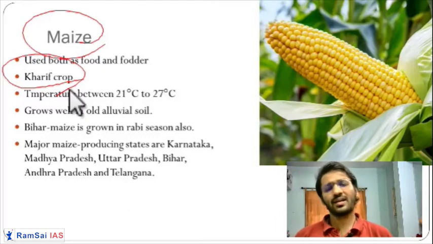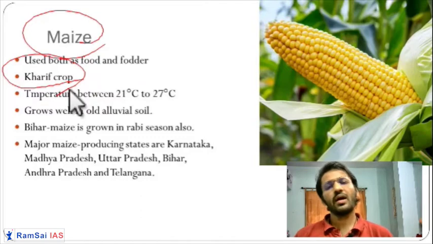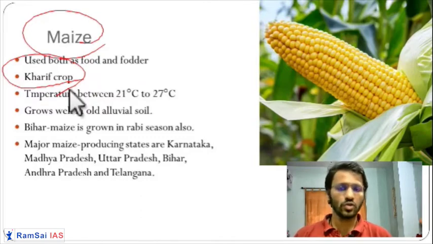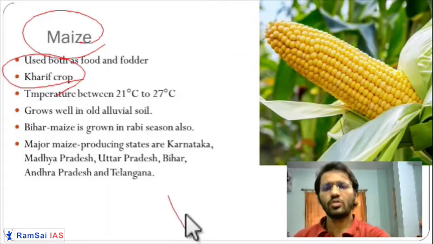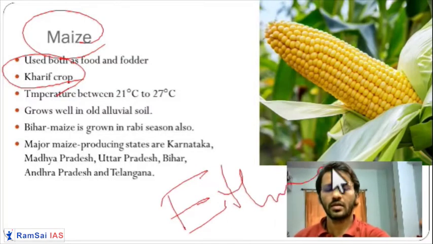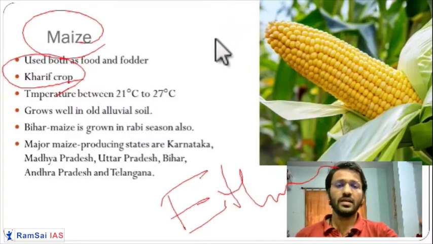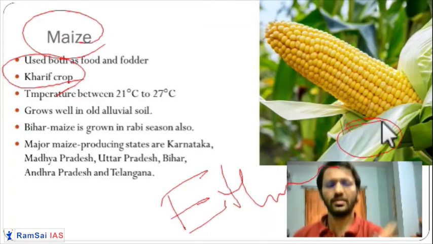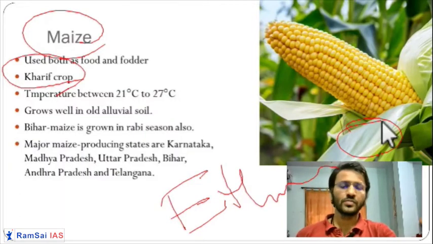Karnataka, Andhra, parts of Madhya Pradesh and Maharashtra, and generally northern India where alluvial soil is very good, they are growing the maize crops. So the maize crop is very important. Ethanol is also made from maize. Alcohol can be made from it. Each and every part of the maize can be utilized for some purpose or other. The stalks and these things can be eaten by the animals, so they will produce a good amount of milk.